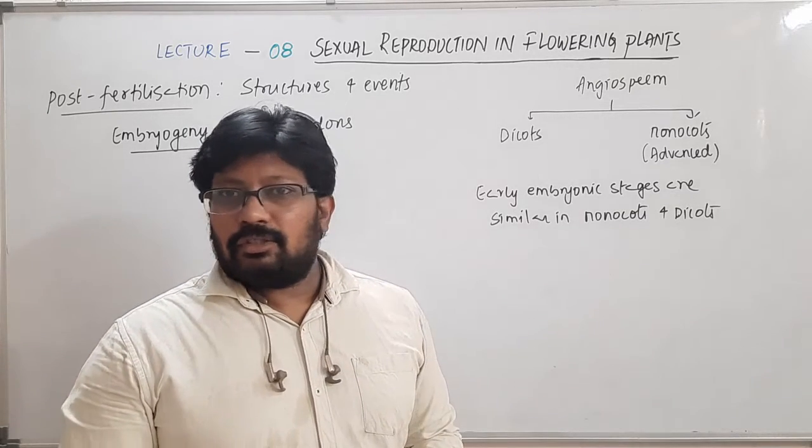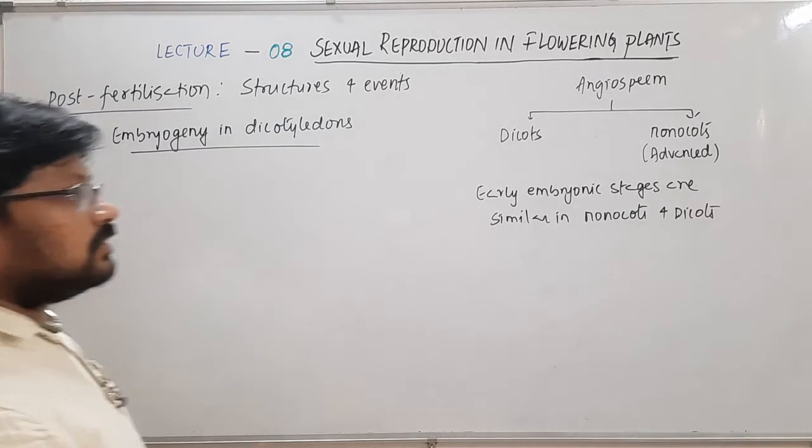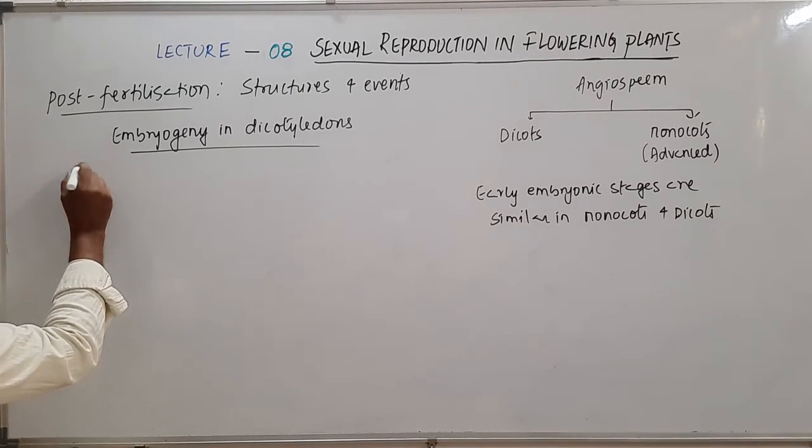But after that the later stages may change. Of course they will change in monocot plants, as they are advanced when compared with the dicot plants.